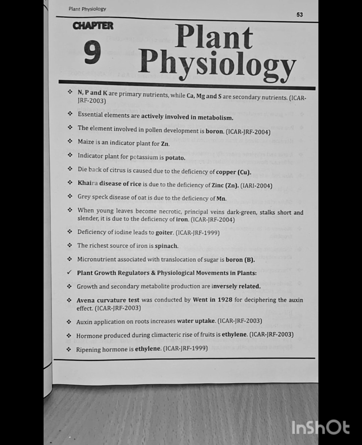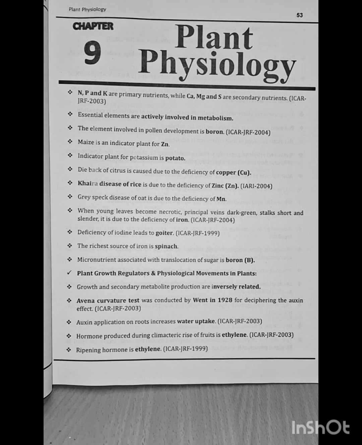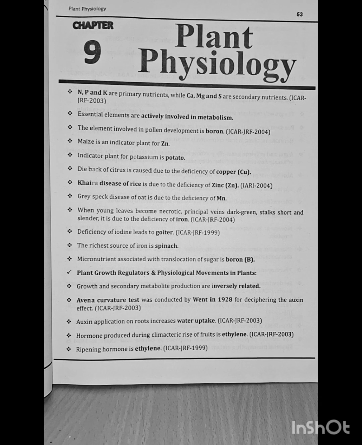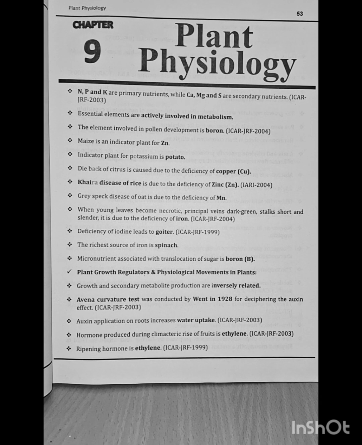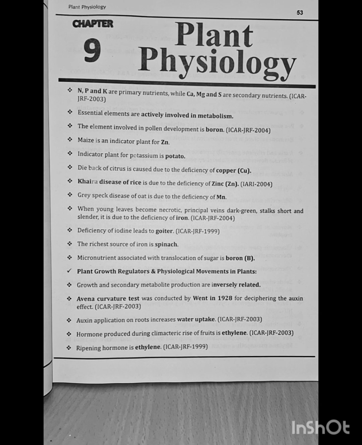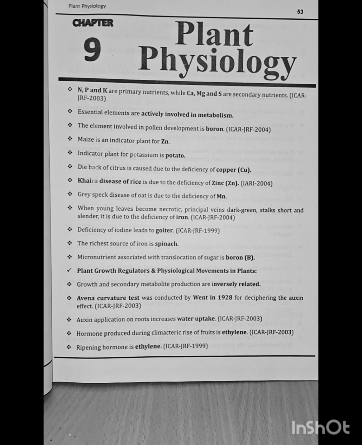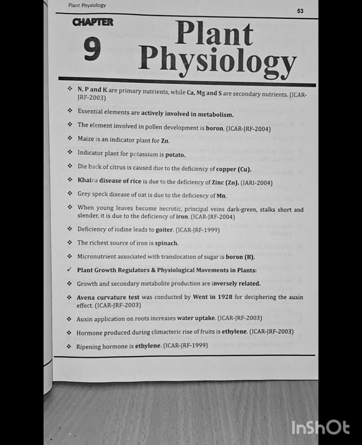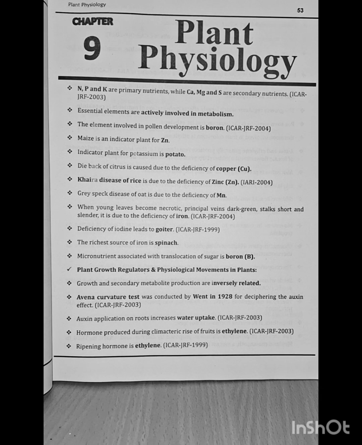Plant growth regulators and physiological movement in plants. Growth and secondary metabolite production are inversely related. Avena curvature test was conducted by Went in 1928 for deciphering the auxin effect. Question asked in ICAR JRF 2003. Auxin application on roots increases water uptake. Question asked in ICAR JRF 2003.